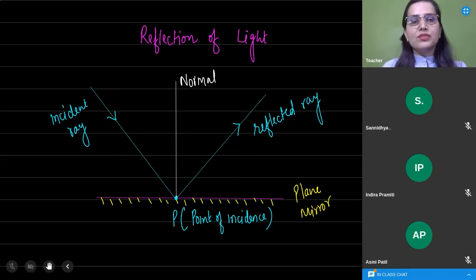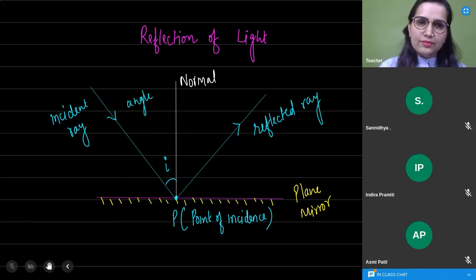Okay, the angle between incident ray and normal is called angle of incidence and it is denoted by I. What is the name of this angle? Angle of incidence. So between incident ray and normal. तो incident ray normal के साथ जो भी angle बनाती है, that is angle of incidence. क्या है वो? Angle of incidence.